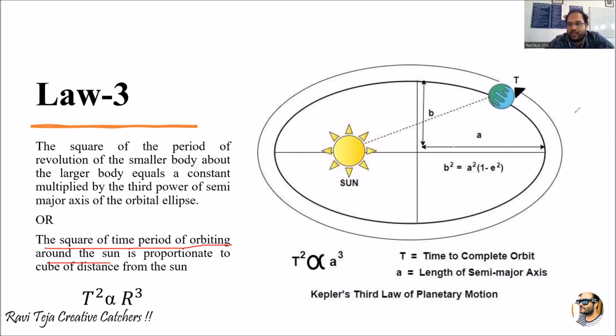So the square of the time period of the smaller body orbiting around the sun means again T square. It is proportional to the cube of the distance from the sun.